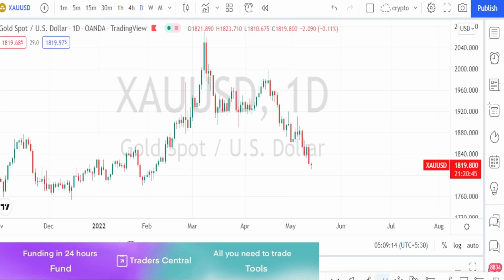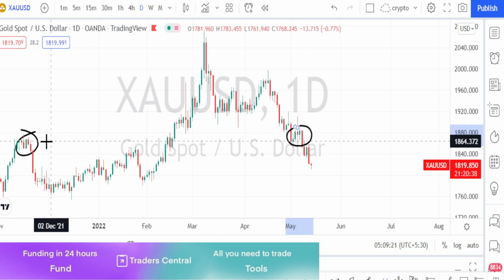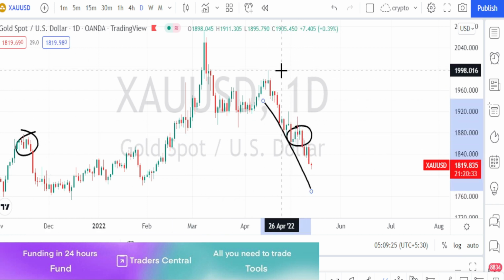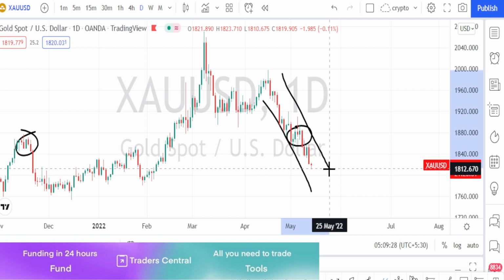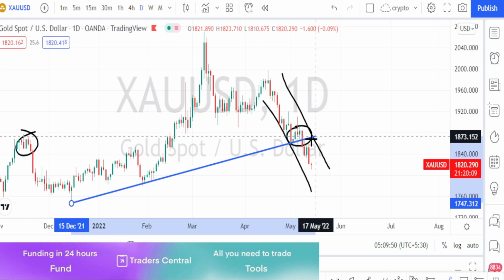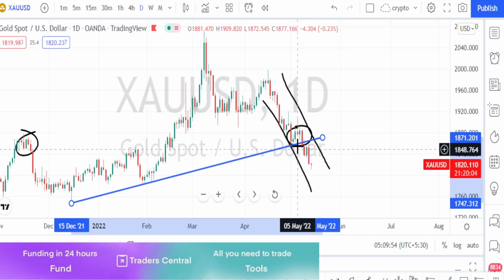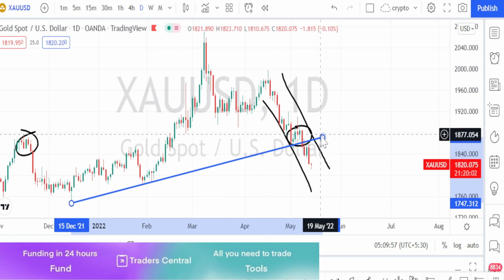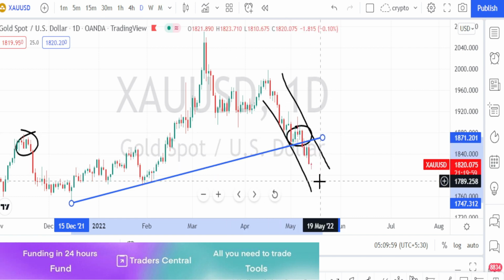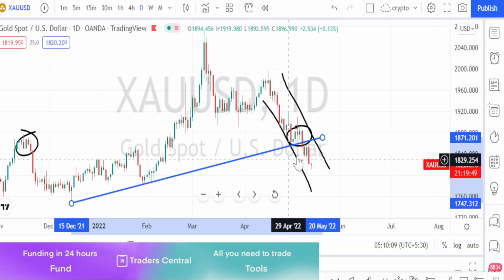I'm in daily time frame now. When we look at the price action in daily time frame, we can clearly see that the current price action has broken this support level and it is continuously in a very strong bearish trend reversal. Previously we had this trend line which was giving a little bit of hope that the bullish trend reversal can happen, but currently the price action has broken this trend line or support line and it is in a very strong bearish trend reversal. So the current trend in daily time frame is also a very strong bearish trend.